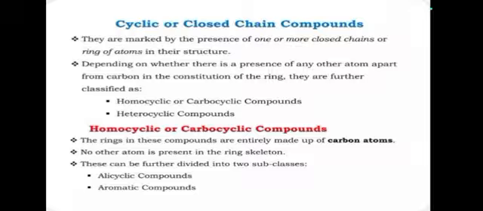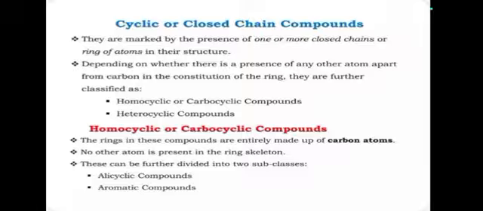First we see the homocyclic or carbocyclic compound. This compound contains rings which are made up of atoms of one kind. The rings in this compound are entirely made up of carbon atoms. No other atom is present in the ring skeleton. That is called a homocyclic compound. It is made up of the same element.